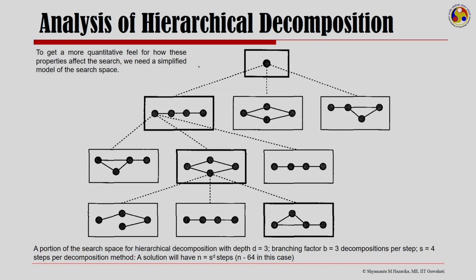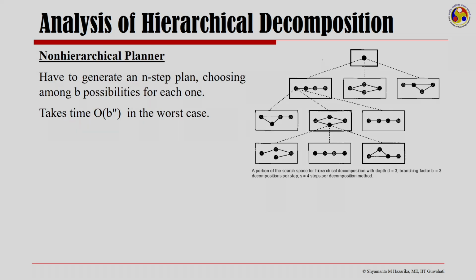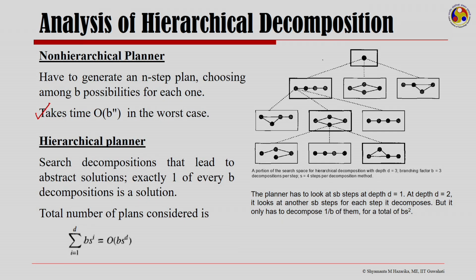Then a solution will have s to the power d steps, and in our case n is 64. Now, if it is a non-hierarchical planner, then I have to generate these n step plans, choosing among b possibilities for each one of them, and then this would take time of order b to the power n in the worst case.